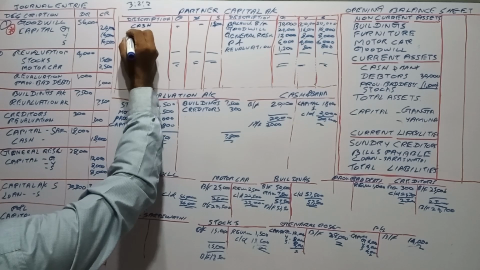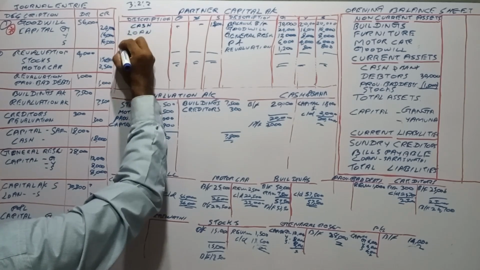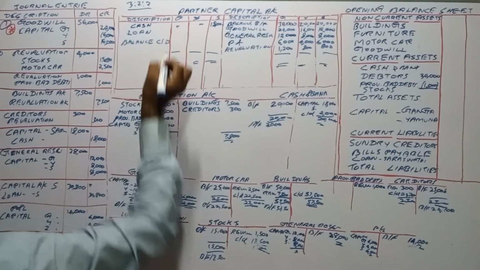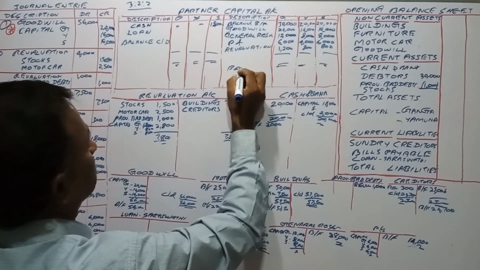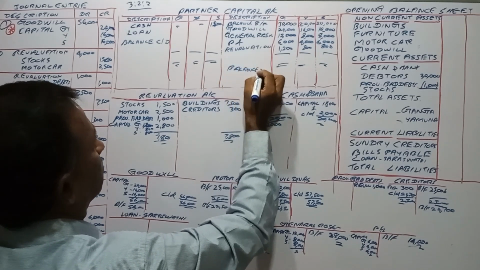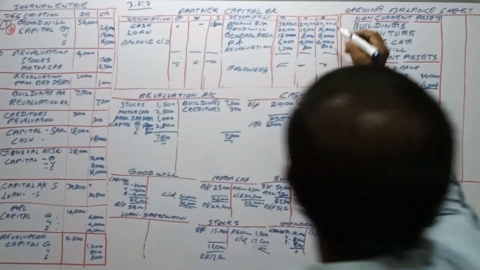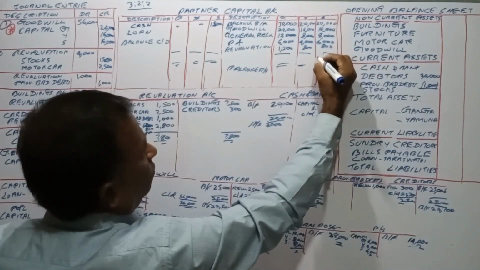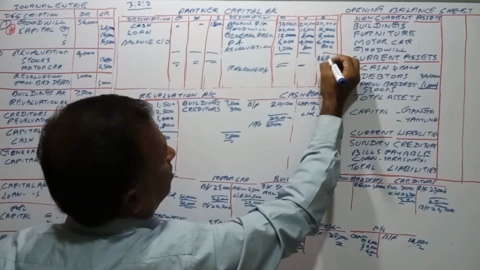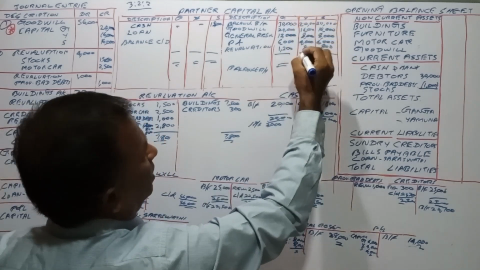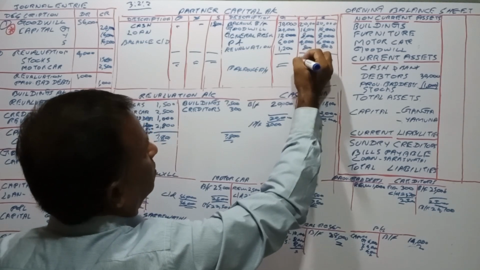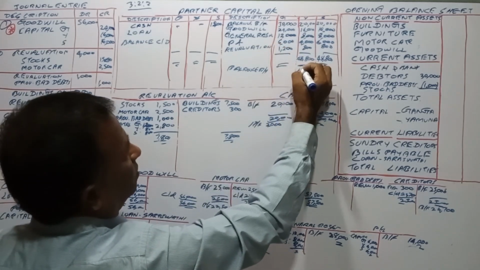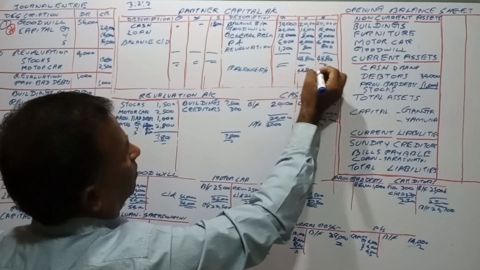Balance has to be transferred to the loan account and balance carried down. Carried down, right? Balance brought forward. Here we will say 48,800, right? Here the same 48,800.